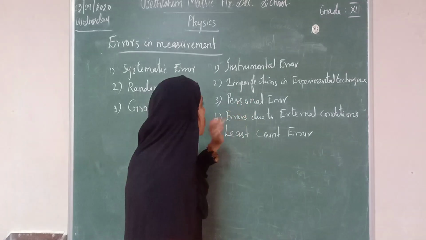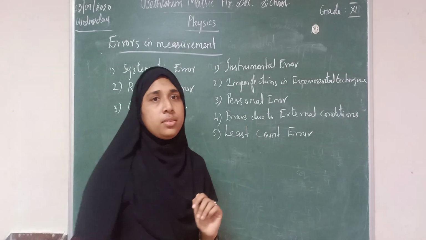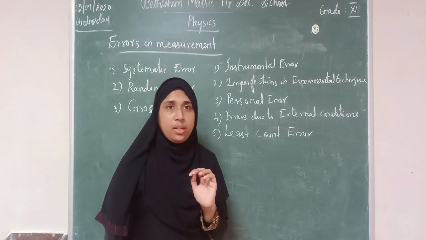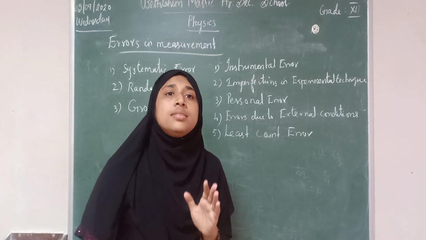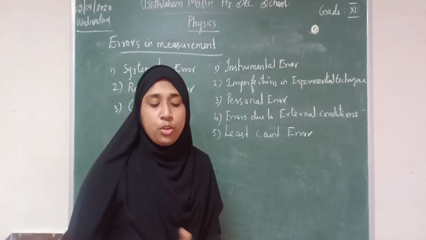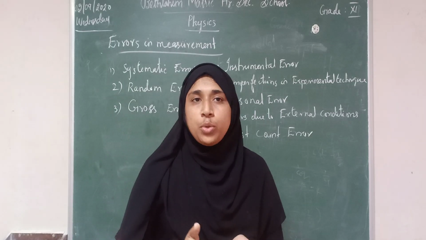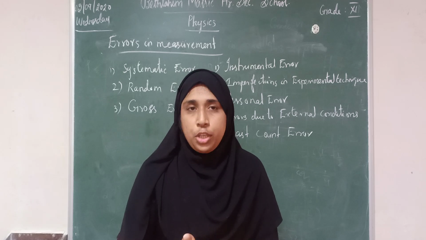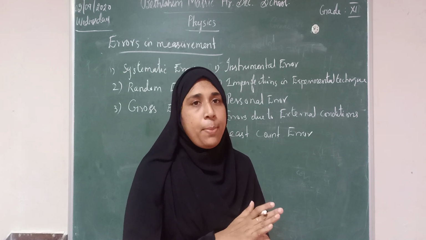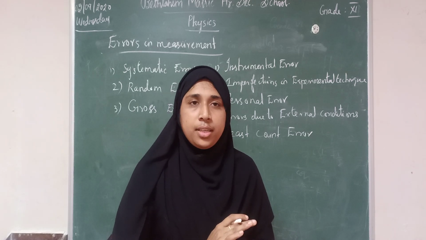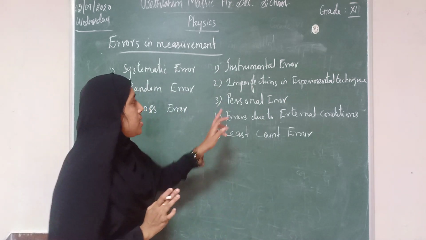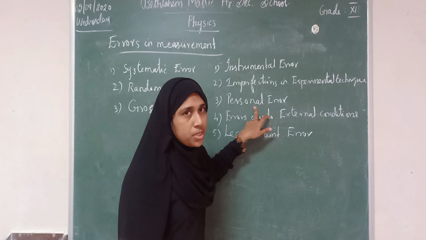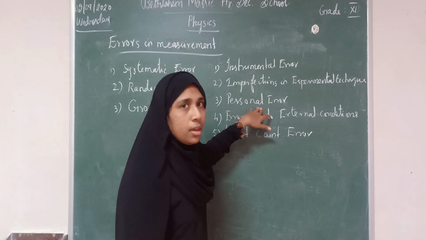The next one, personal error. Personal error means individual error. The individual is not setting the instrument properly. Before doing the experiment, you are not bothering about the arrangement of the circuit or the arrangement of the apparatus. The error may occur. So this is about personal error. When we are very careful in our observation, this error may reduce.